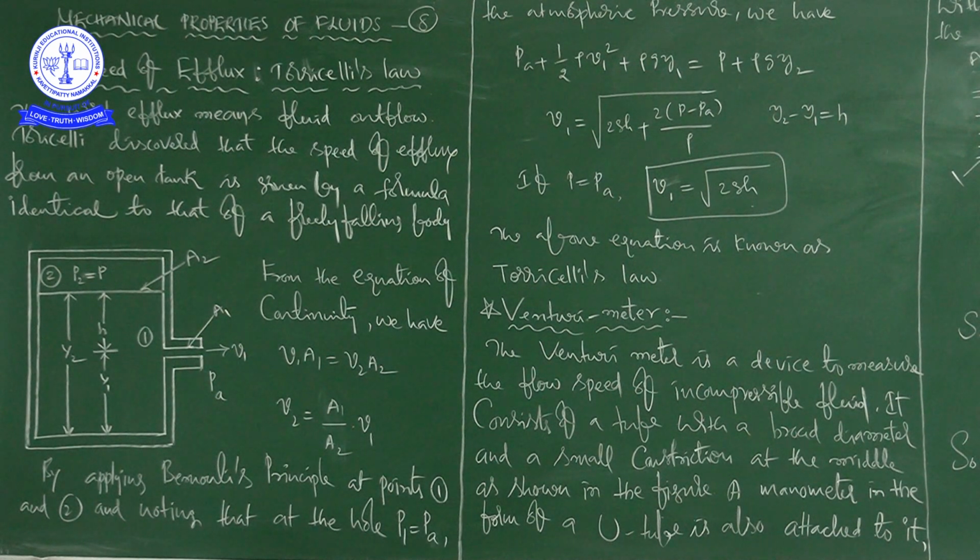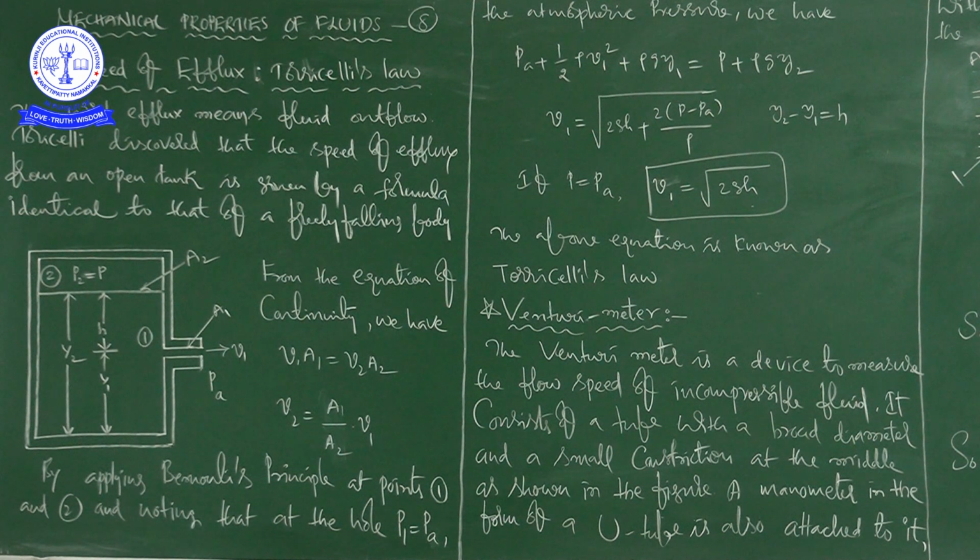Now we are going to discuss how this formula will come. That formula gives the speed of efflux. Efflux means outflow, fluid outflow. The word efflux means fluid outflow. That's it. Now see here, regarding this, first the word efflux means fluid outflow.